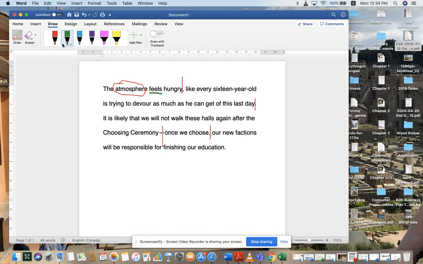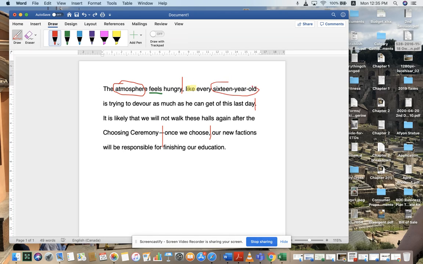Okay. Then next we have like. Okay, remember like is an adverb that's going to introduce some kind of contrast or comparison. So we have every 16-year-old. So in this case, the subject is 16-year-old. How is it possible that 16 is an adjective, a year old is a subject? Remember that, sorry, I used the wrong color here.